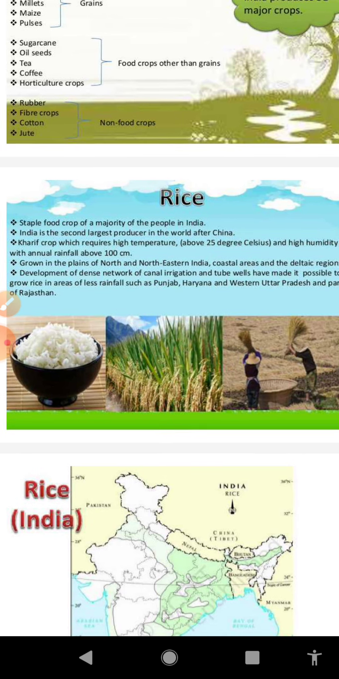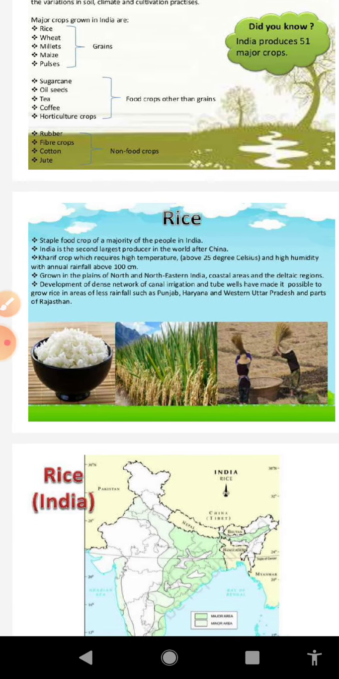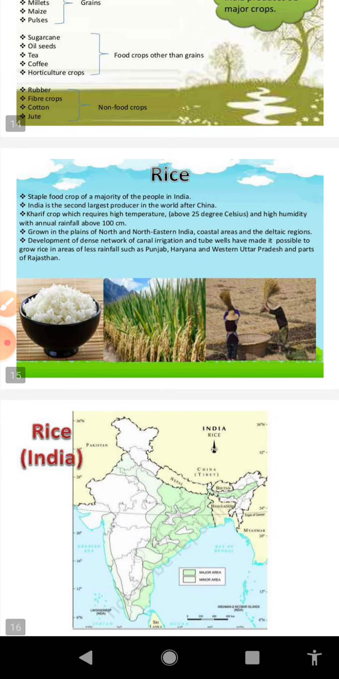With regard to rainfall, it needs abundant rainfall ranging between 150 centimeter to 300 centimeter, or you can say simply above 100 centimeter. It can grow in areas with less rainfall but with the help of assured irrigation facilities. You can take the example of Punjab and Haryana. In these states, the amount of rainfall is less, but with the help of irrigation facilities only, these two states have been able to grow paddy on a large scale.